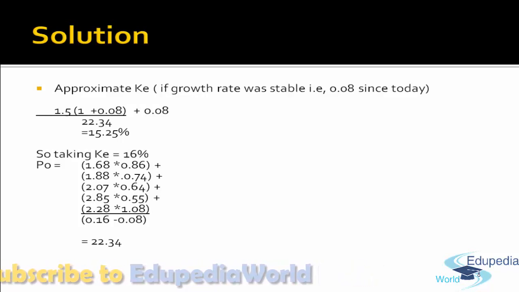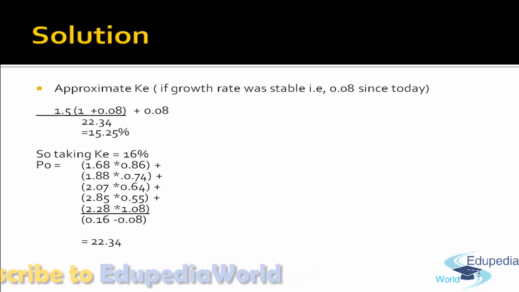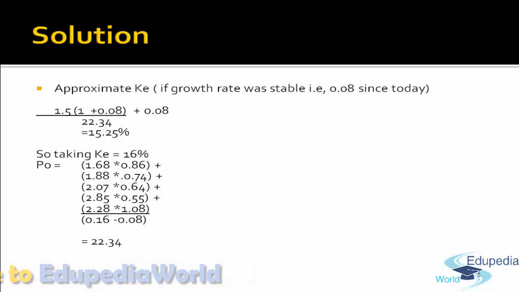What if I had taken 15%? In that scenario, since the capitalization rate is less, I must have received a value higher than 22.34. Since that value is not equal to what is provided in the information, that is not the actual market price of the share, I'll take another KE which is higher. So if my result is more than the market value of the share, I'll increase my KE percentage, that is, the expectation is obviously more, and vice versa.